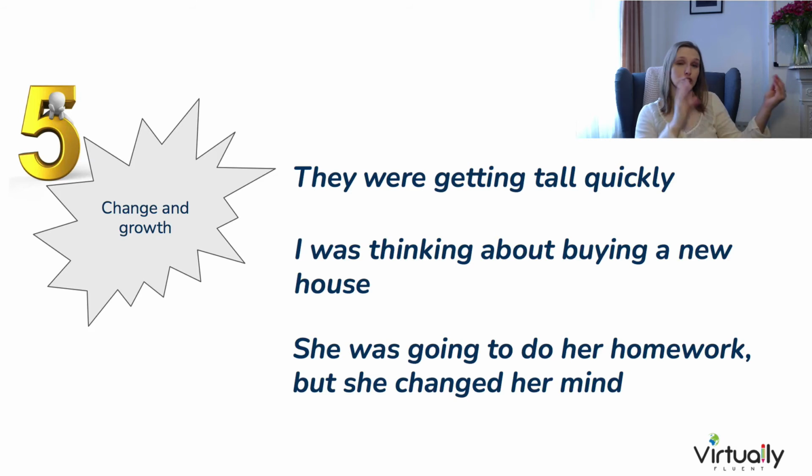Because we're talking about 2 points, both in the past, we can also express a change or a growth, something that has changed in between those 2 points of time. For example, they were getting tall quickly. I was thinking about buying a new house. She was going to do her homework, but she changed her mind. So we have these 2 separate events, this change, this growth, whether it's positive or negative.